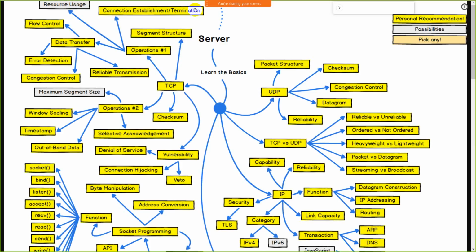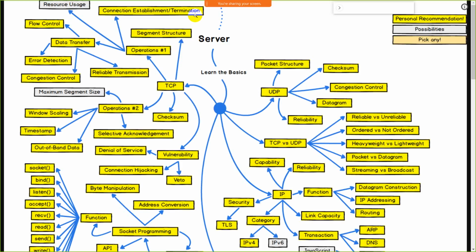First of all, connection establishment. Before starting a PUBG game, first of all you have to connect to the internet, meaning connection establishment. Once you are done playing the game, you have to exit from your game, so this comes under the termination part. After that, resource usage, meaning the things can be used again and again. This comes under resource usage. After that, data transfer.